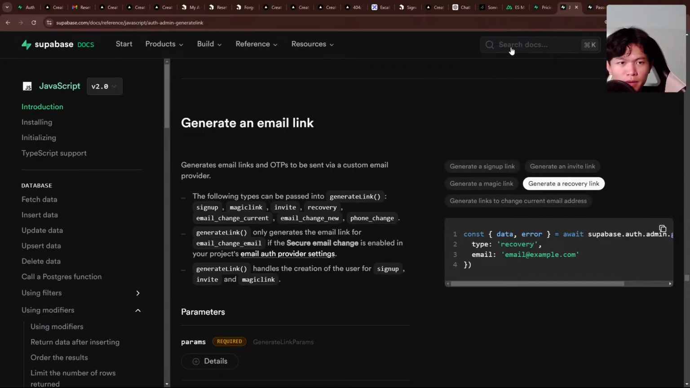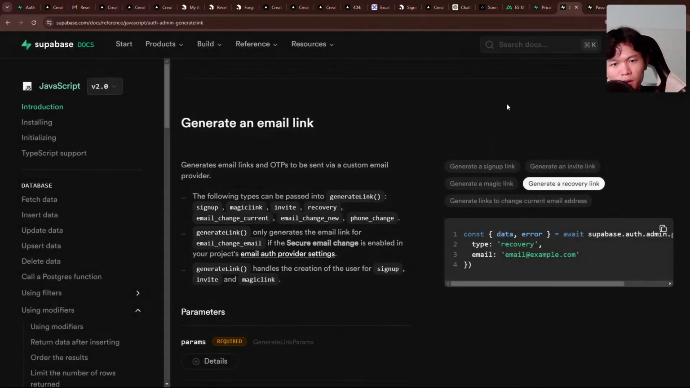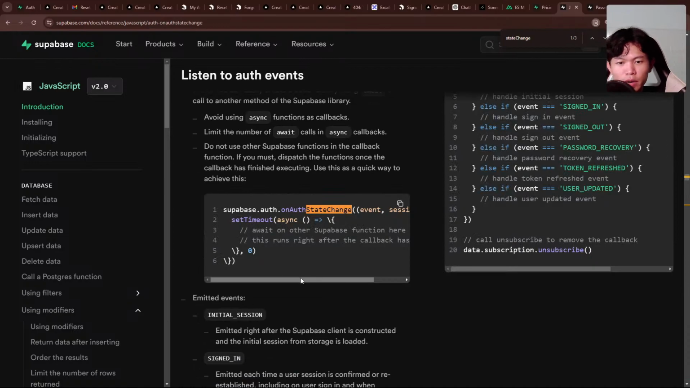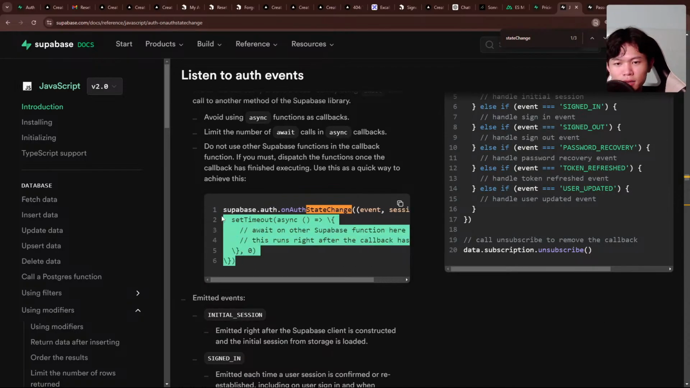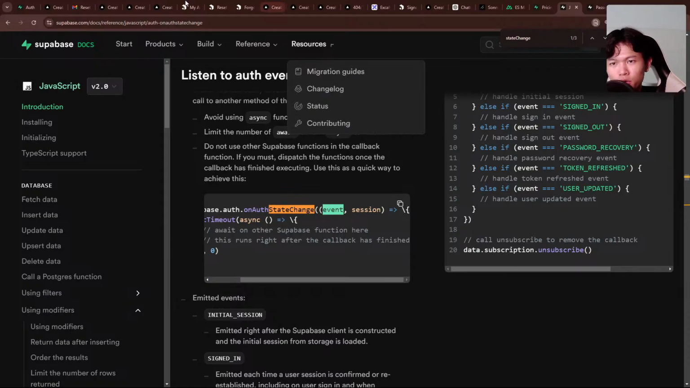I also know that on the auth state change, maybe we can search for it. Yeah, on auth state change right here, this event runs on the client. We will get the event type equal to recovery. But since this runs on the client, in order to protect a page like the dashboard, we need to check again if the user is recovered, and the page protection happens on the client, which I don't want. I want page protection on the server, which we don't have.